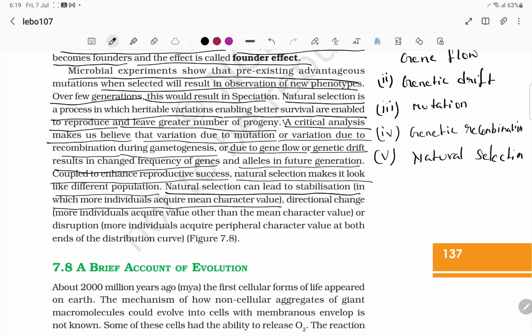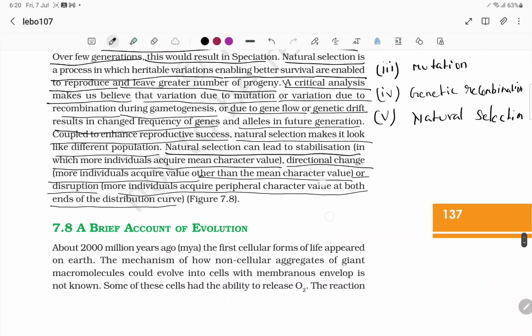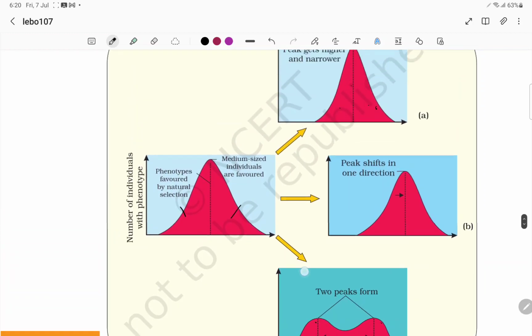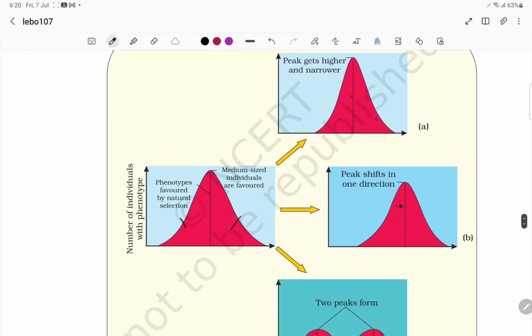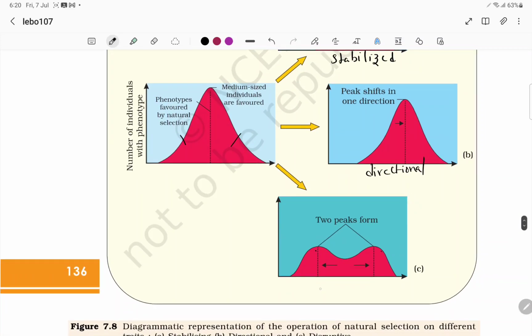Or directional change, in which more individuals acquire a value other than the mean character value. Or disruption, in which more individuals acquire peripheral characters at both ends of the distribution curve. This one is stabilizing, this is directional, and this is disruptive.